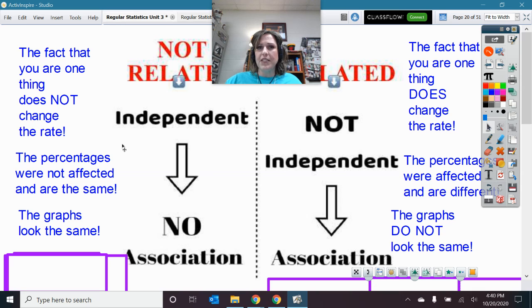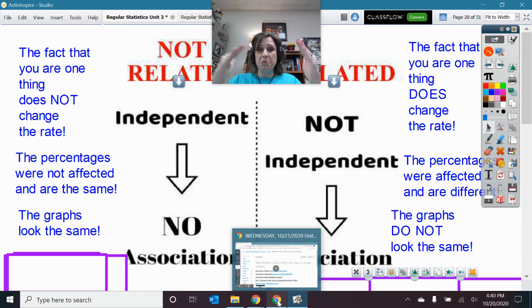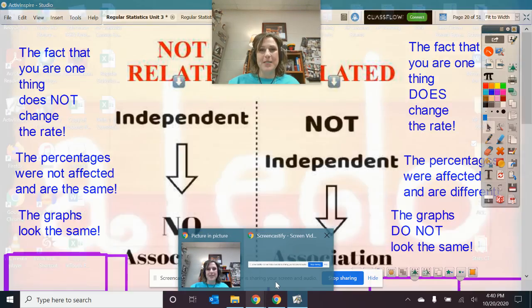Okay, so let's just leave this video at that, making sure we understand if things are related. If they are related, they're affecting each other. If they're not related, nothing happening. Same thing. Graphs look the same. All right, hope that helps explain that better.